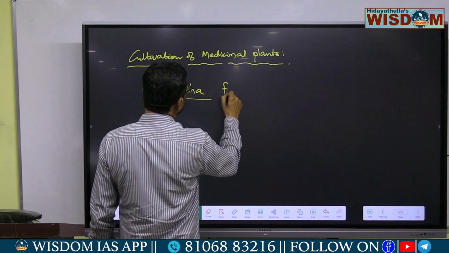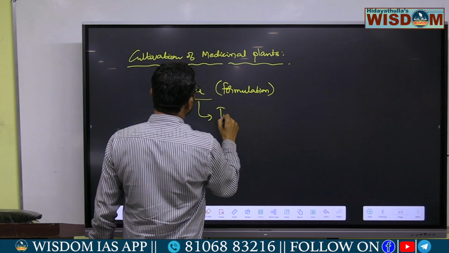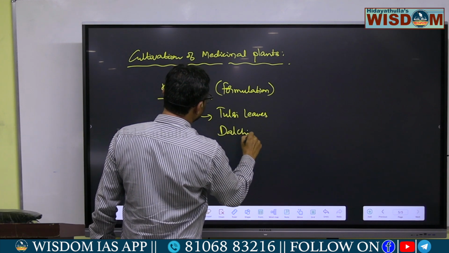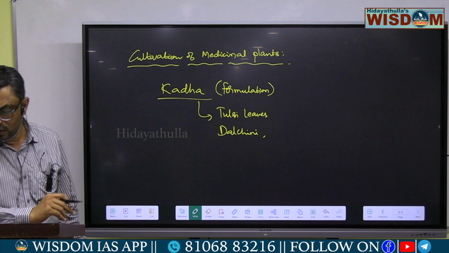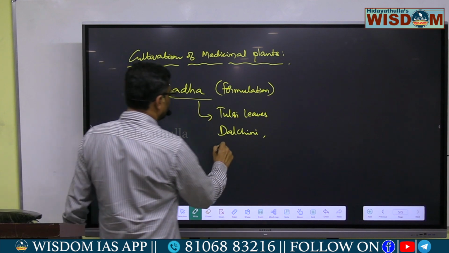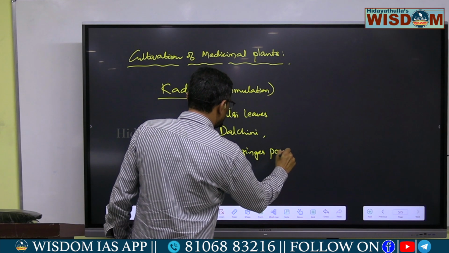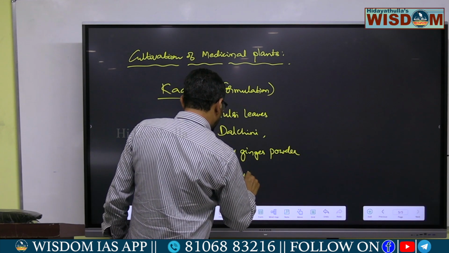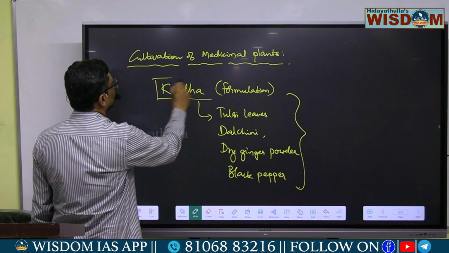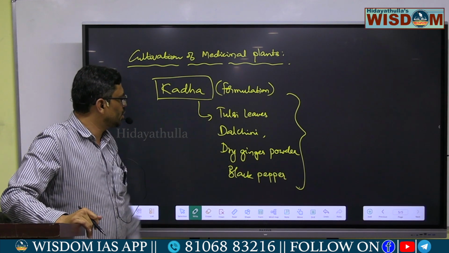That is kadha, which means it is simply a formulation. It is a formulation made up of tulsi leaves, dalchini, dry ginger powder, and also black pepper.